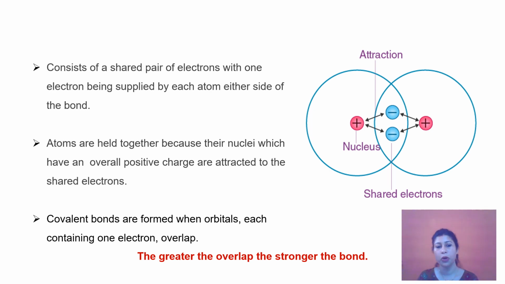Now it is very important to note that covalent bonds are formed when orbitals containing one electron overlap, and the greater the overlap in such type of bond formation, the stronger will be the strength of that bond. And atoms are held together because the nuclei, which have an overall positive charge, are attracted towards the shared pair of electrons. So that's how the covalent bond formation takes place.